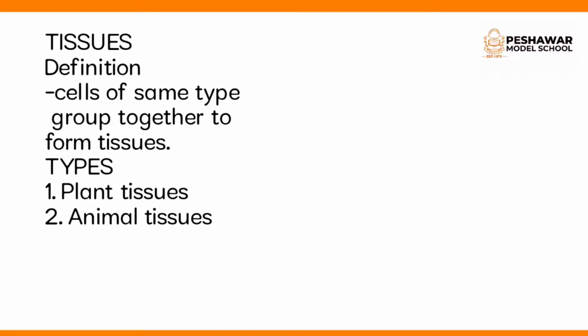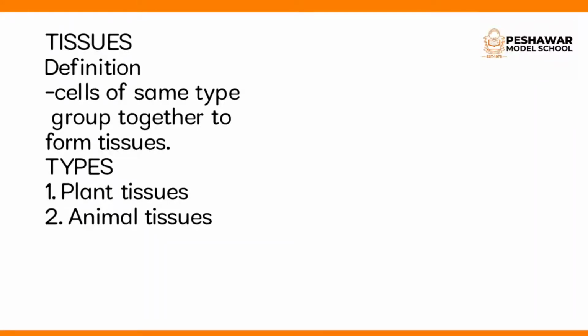Our next topic is tissues. Students, as you know, plants and animals are made up of cells. Cells of the same type group together to form tissues. Those tissues work together to do a particular job. Now I am going to explain types of tissues. There are two types of tissues, animal tissues and plant tissues.